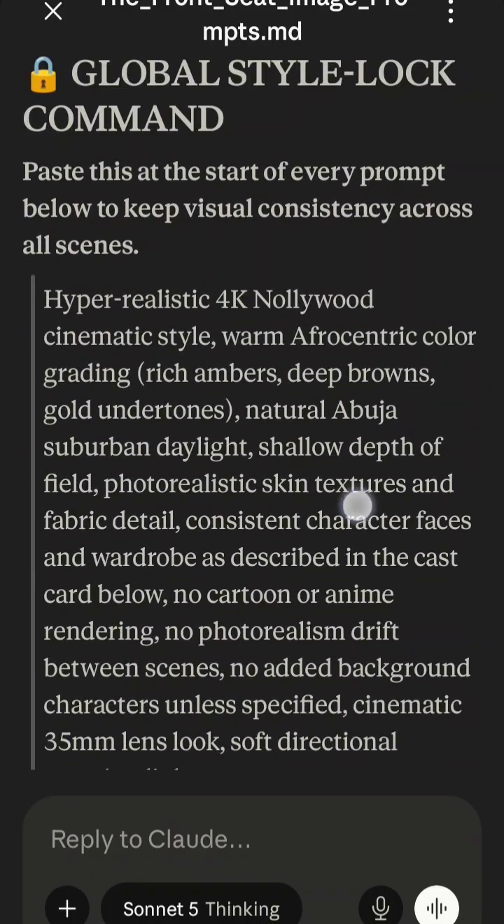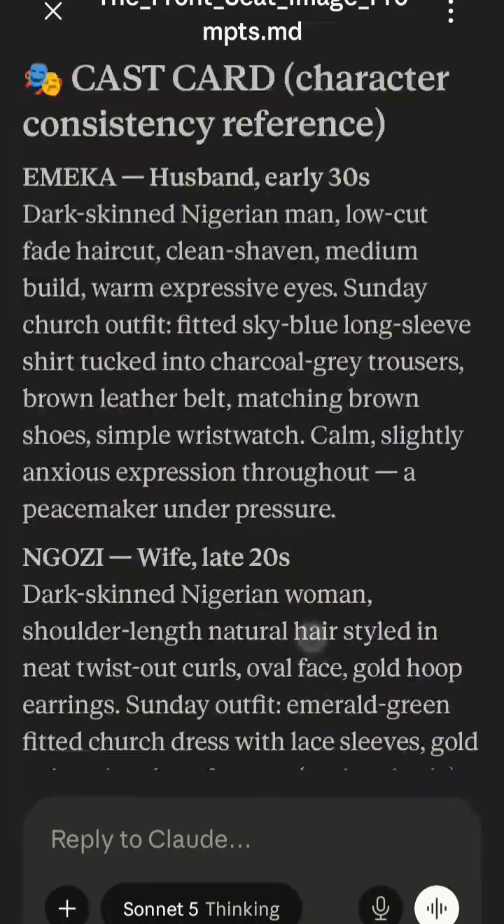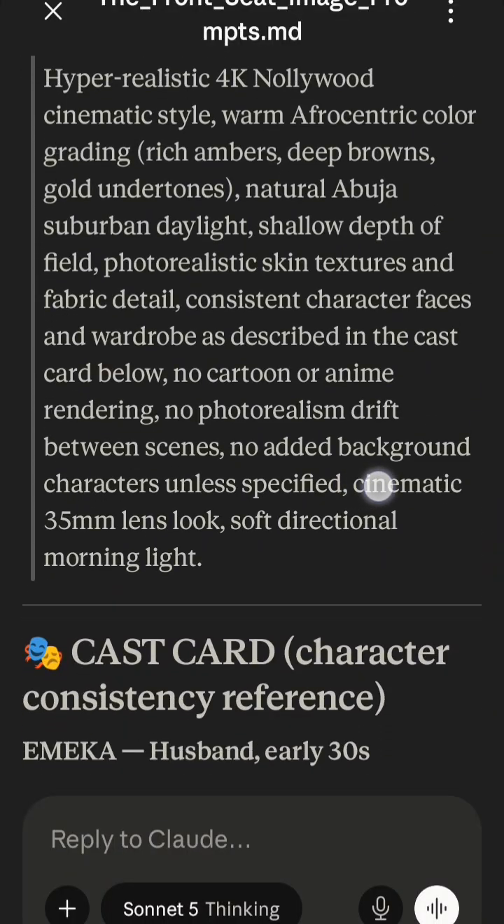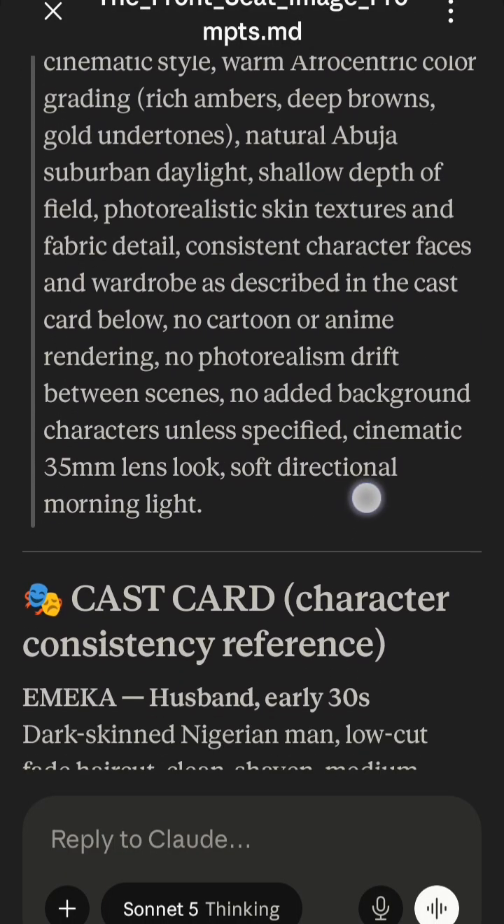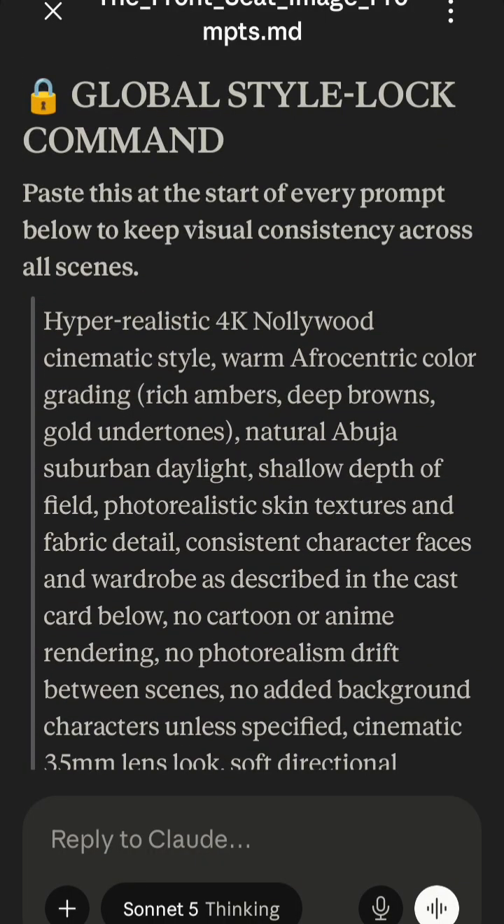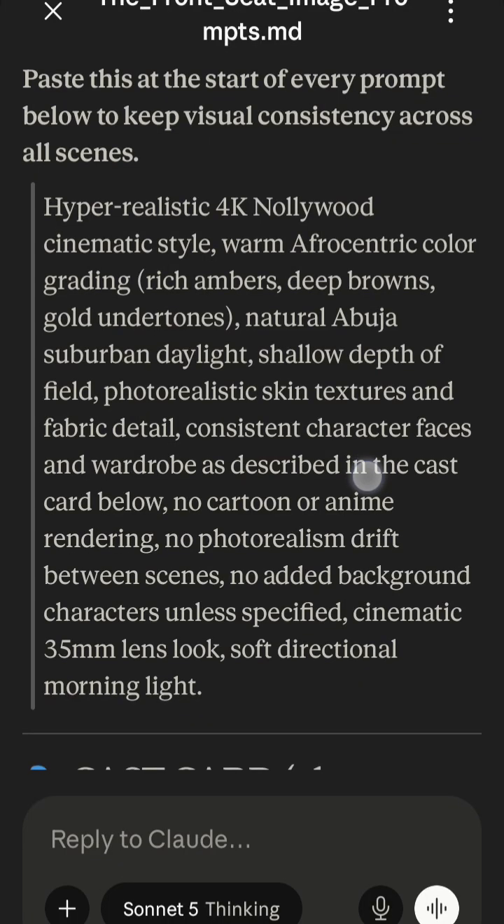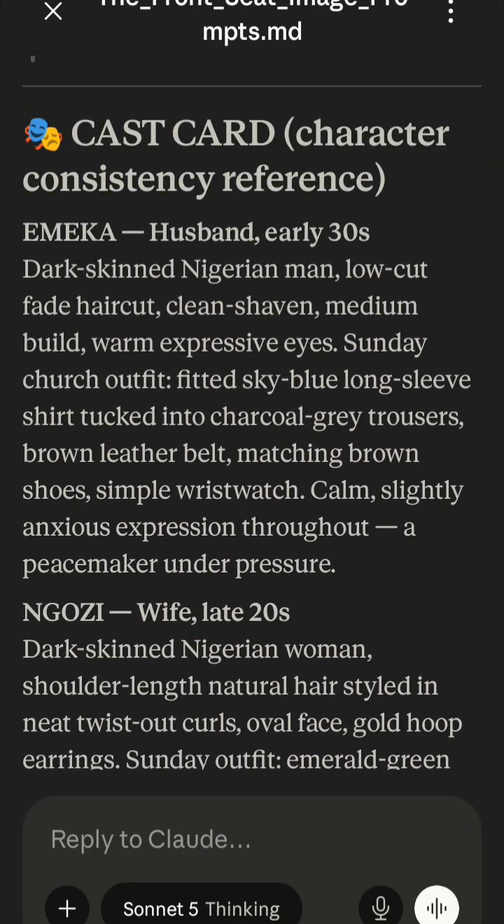But let's continue. We have the global style lock command and all of that. Now that we have all of this, we have the character. We have the hyper realistic 4K Nollywood cinematic, warm Afrocentric color grading, rich ambers, deep browns, gold undertones, and all of that. What we're supposed to do is paste this at the start of every prompt below to keep visual consistency across all scenes. Whenever I want to generate, we'll copy all of that, but we'll be doing that so that you can see.